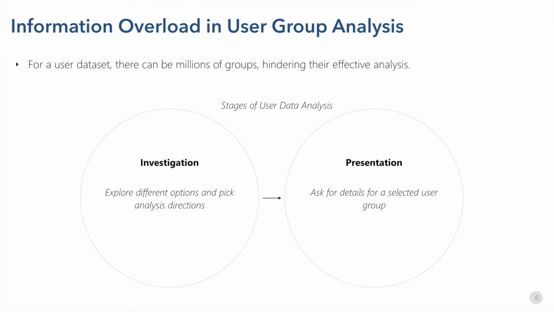For a user dataset, there can be millions of groups hindering their effective analysis. It is a tedious task for an analyst to skim over all groups to find an interesting subset. We consider the challenge of information overload in two different stages of group-based user data analysis: investigation and presentation. At the stage of investigation, the analyst explores different options to make initial decisions and pick further analysis directions.